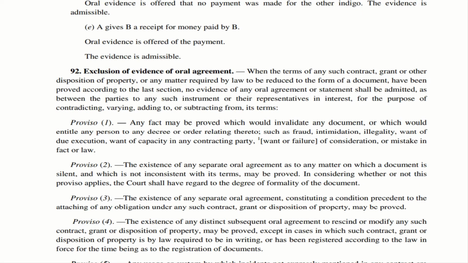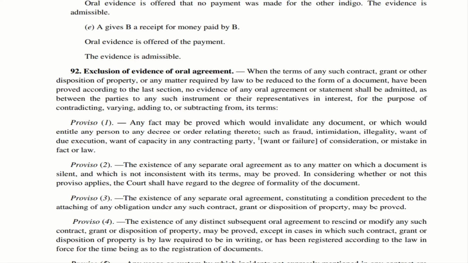Now, let us move to section 92. Exclusion of evidence of oral agreement. So, the basic factors: if a particular contract or grant or other disposition of property has been proved according to the last section, that is section 91, in that case, no evidence of any oral agreement or statement shall be admitted. Once it is proved according to 91, you cannot prove anything by oral agreement under this particular section, which will vary, contradict, add or subtract the terms with respect to that contract.